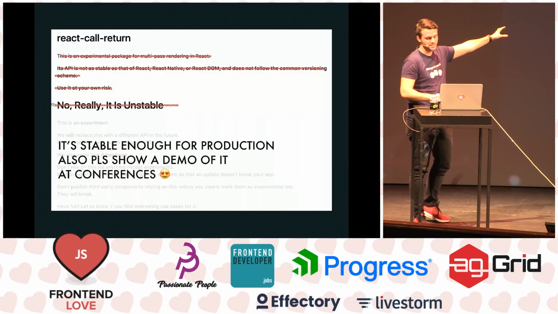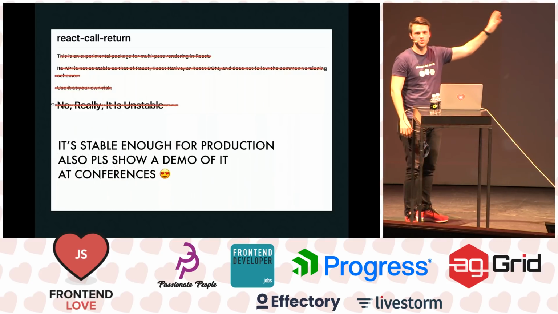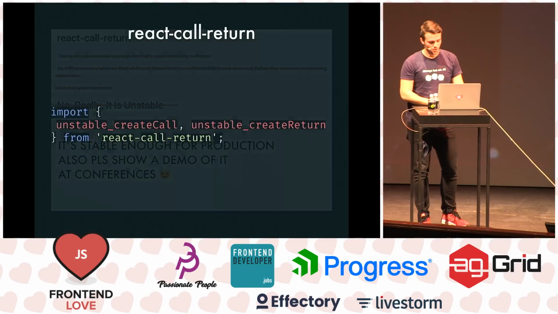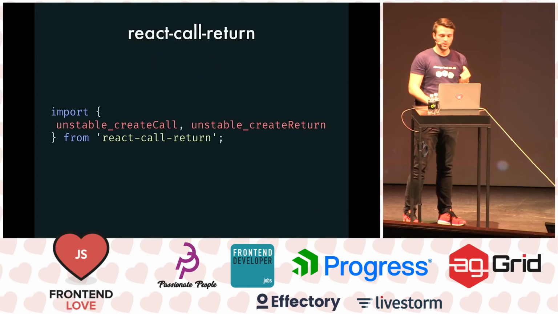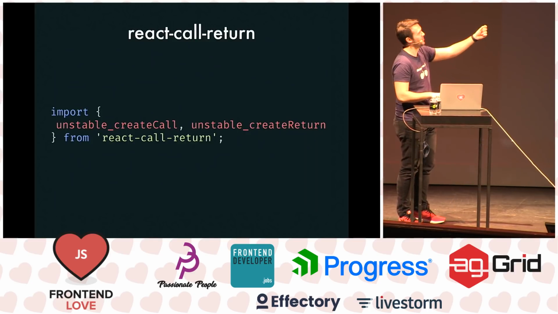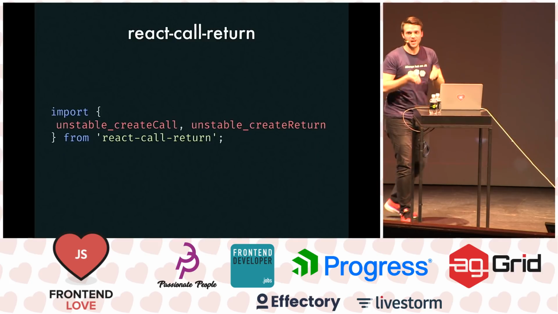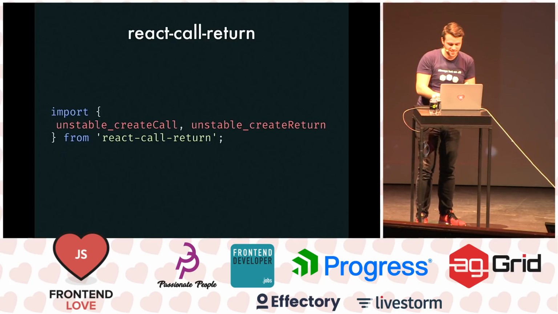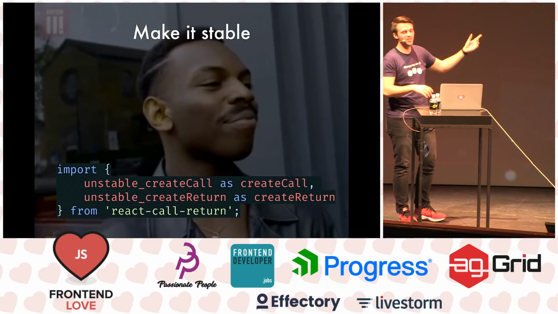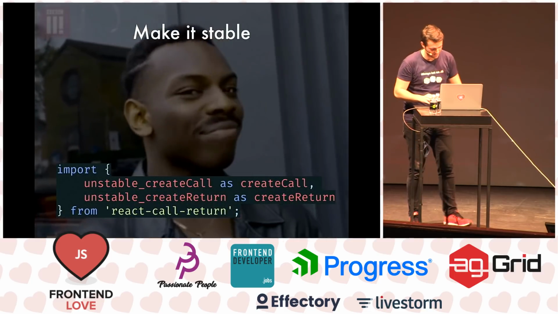But how I read it is, nope, it's stable enough for production, just show it to an audience and show a demo of it. So when you import it, you literally import unstable_createCall and unstable_createReturn. But I would hate to use the API like this, so I have a clever idea of making it more stable. You rename the imports to createCall and createReturn, then it works.